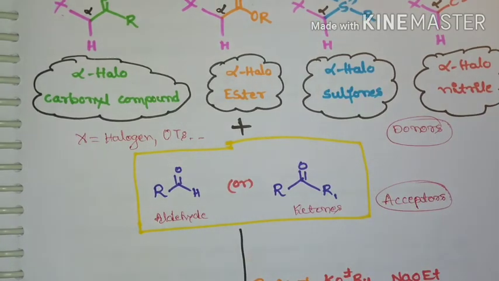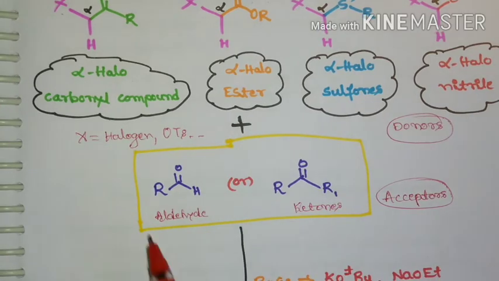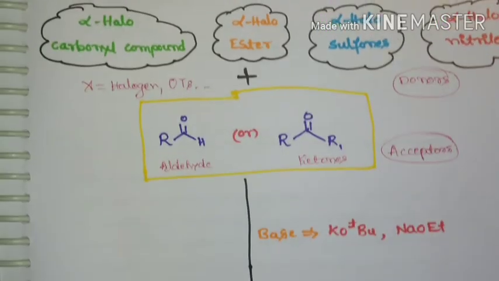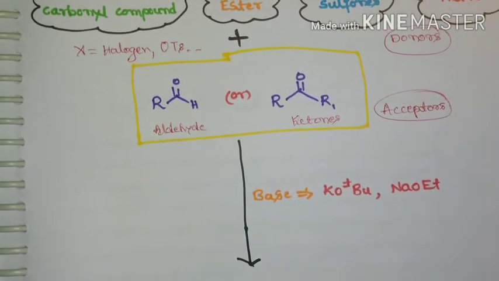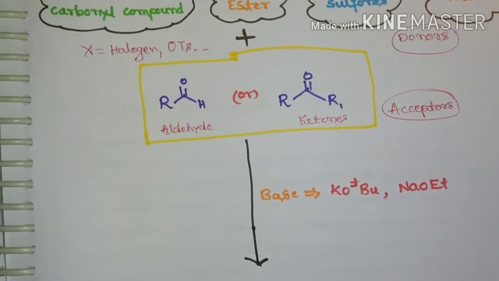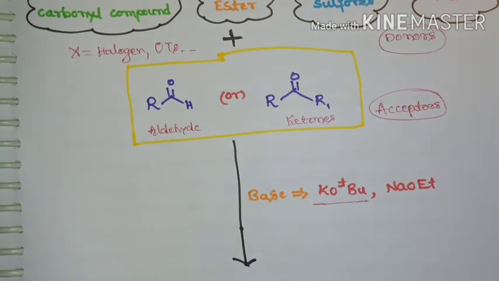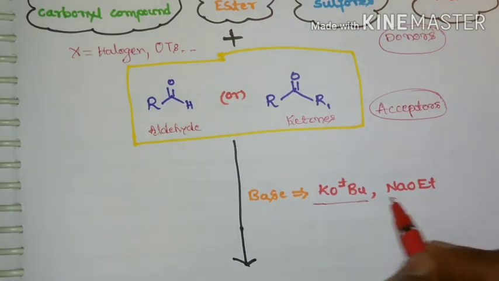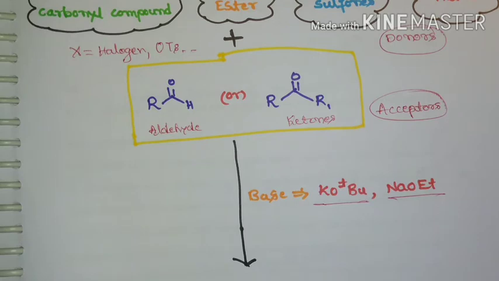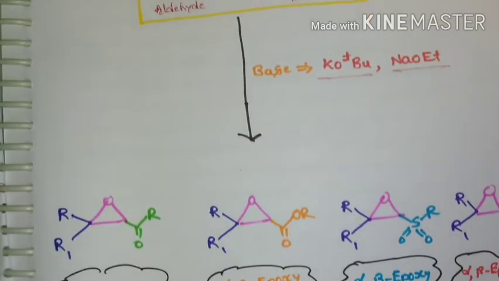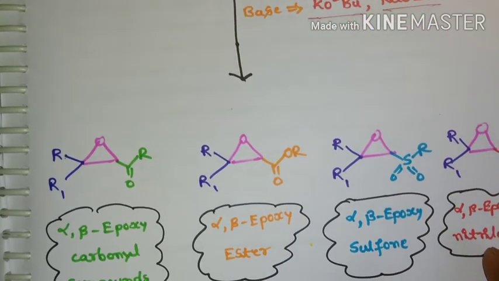These alpha halo derivatives react with aldehydes or ketones in the presence of a base, usually alkoxide bases. Potassium tertiary butoxide or sodium ethoxide are the commonly used bases for carrying out this Darzens condensation. So these donors and acceptors react to give directly alpha beta epoxy derivatives.